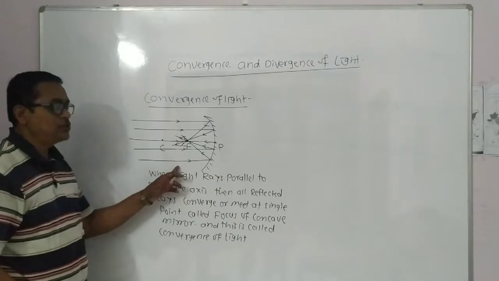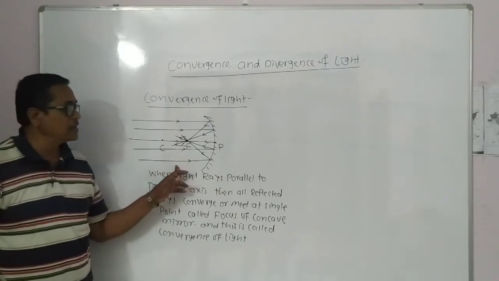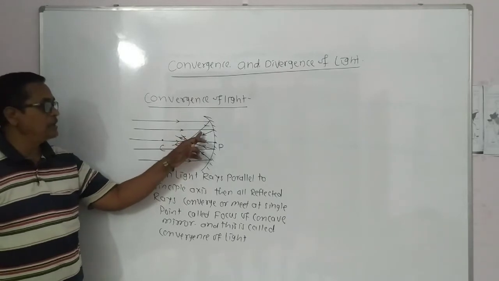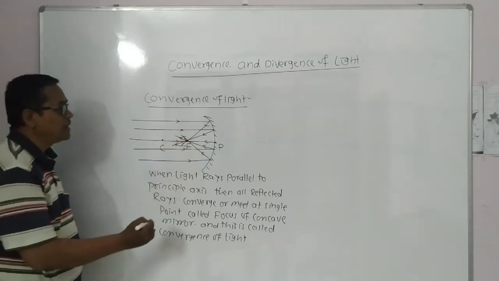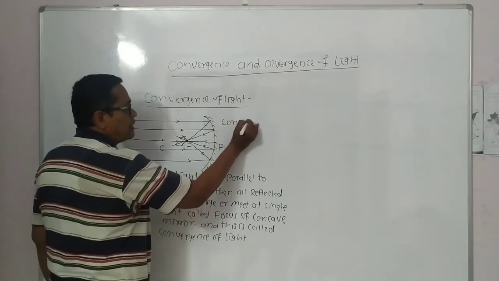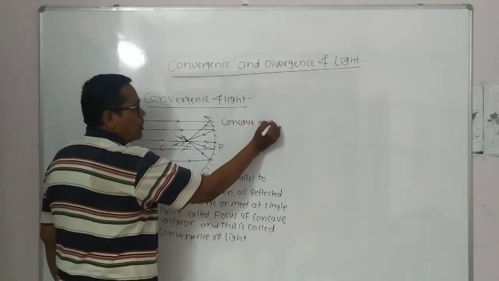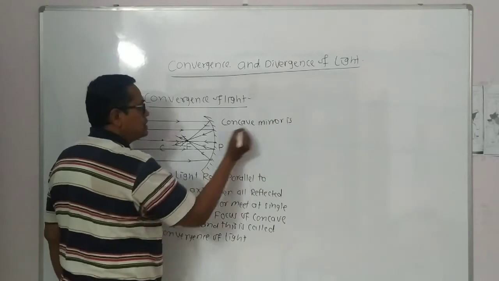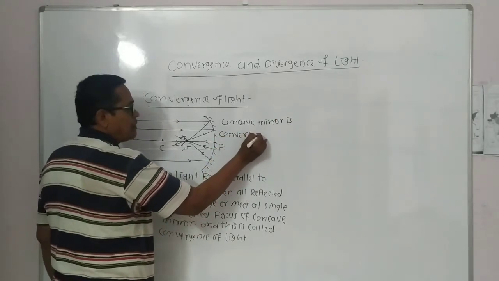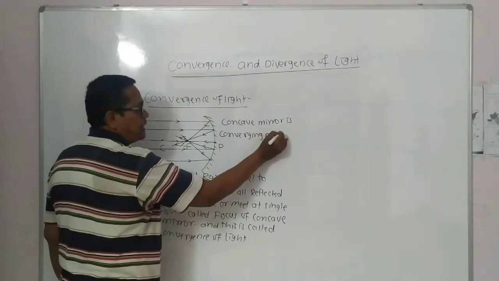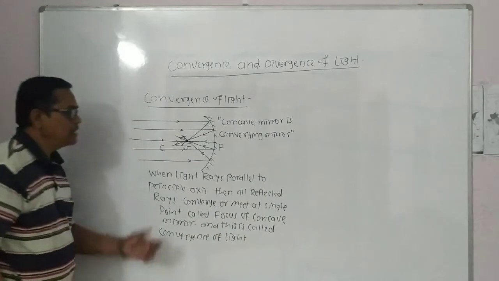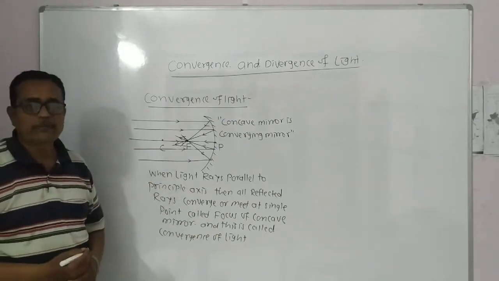This diagram shows how the light rays get converged here. These light rays converge at a single point, and hence concave mirror is converging mirror. Important point is that concave mirror is converging mirror, and convergence of light takes place through the concave mirror.